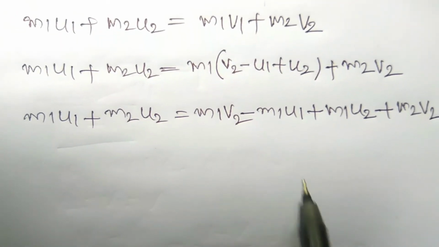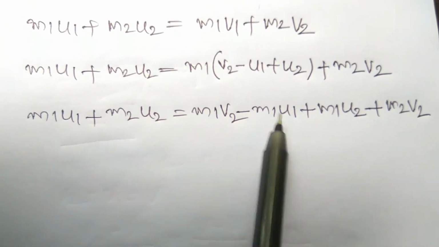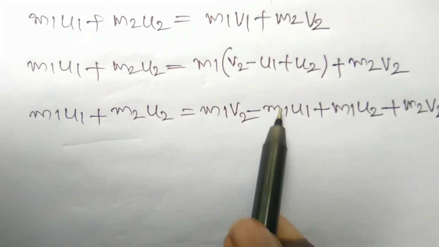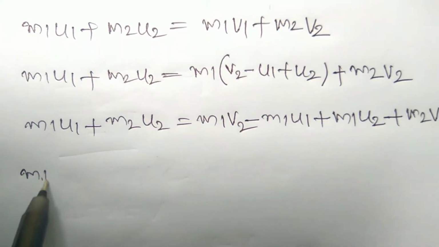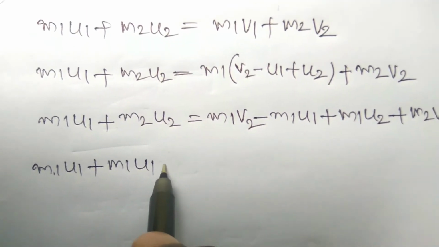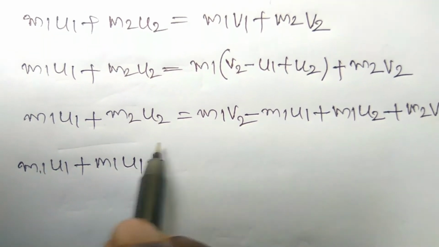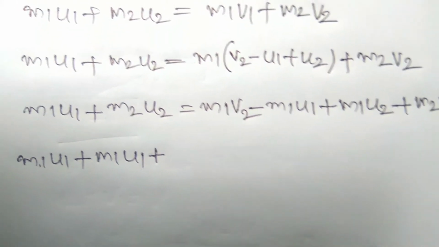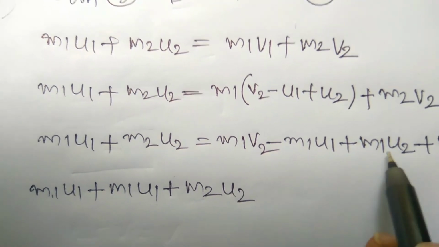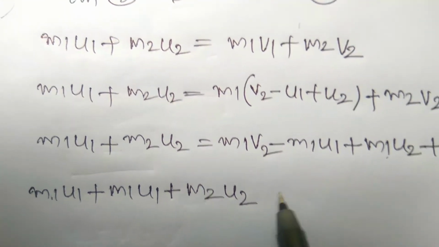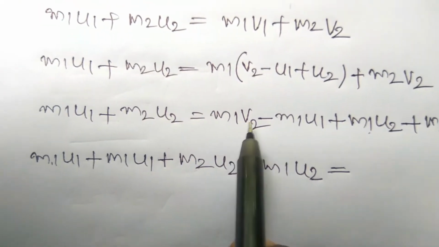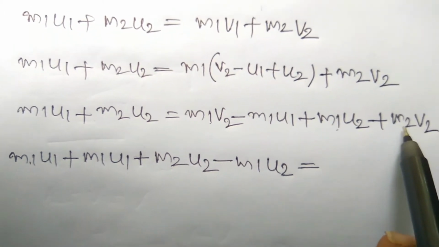Simply, whereas u1, the u1 term should come to the left side, then minus should be plus m1 u1 plus m1 u1 plus m2 u2, this m1 u2 should come to the left side, then minus m1 u2 is equal to, what is the remaining, m1 v2 and m2 v2.